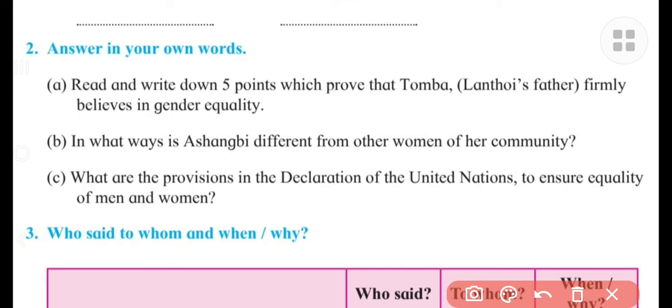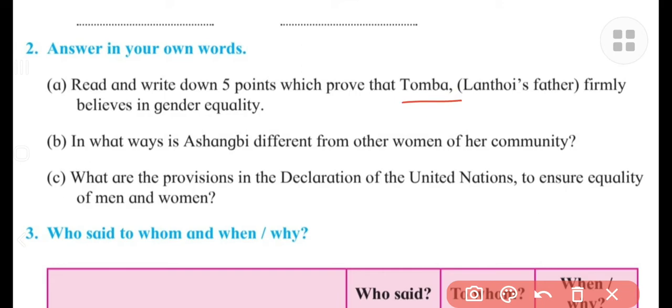He does not discriminate between men's work and women's work anymore or anywhere. Understand? He helps his wife in cleaning, cooking, washing, feeding the children, etc. And he believes in equality irrespective of class, religion, and gender. And the fifth point is he laments over the great injustice done to women in society. Lament means he feels very bad when he hears of any kind of injustice, any kind of wrong thing that happens to a woman. Understand? So these five examples will tell you what is there.